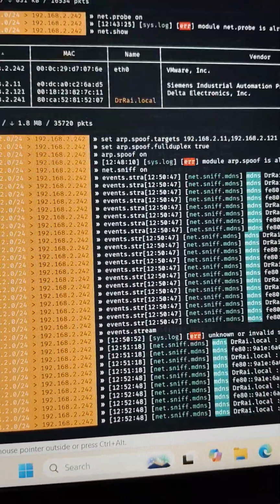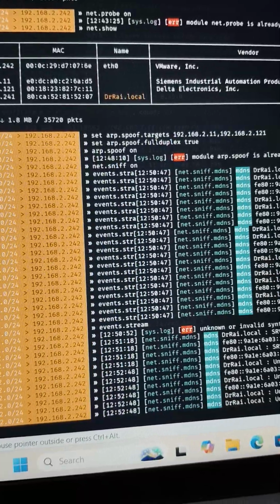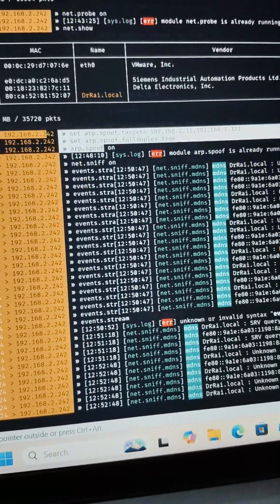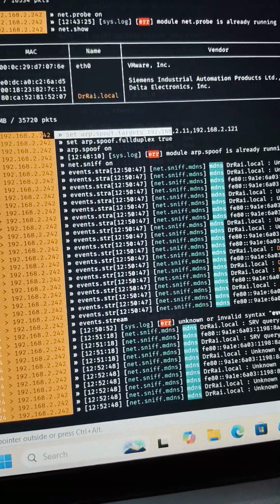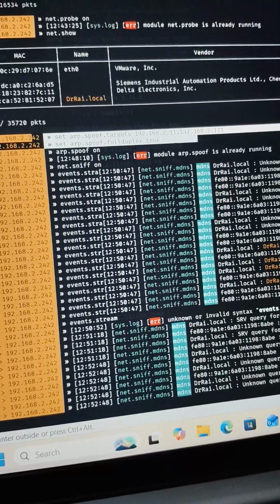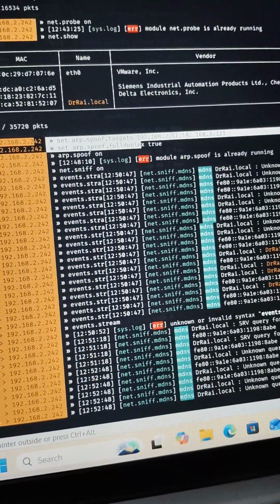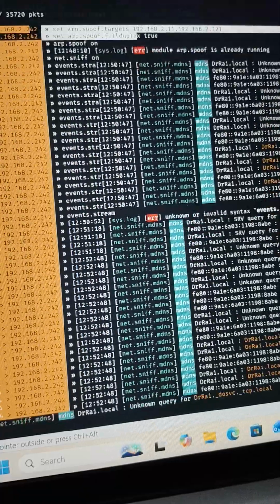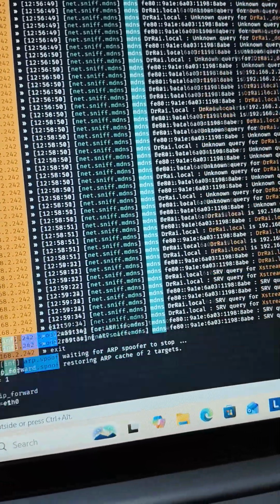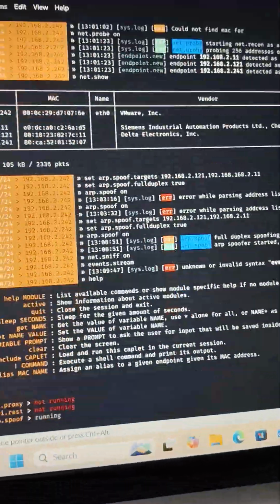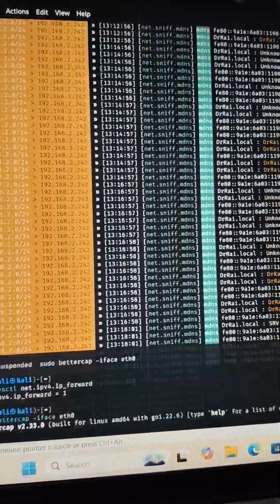Now what we have to do is perform the spoofing. So what I have done, you can see that the ARP spoof target, I have just given the target list and the ARP spoof command, and then finally we are sitting in between the PLC and HMI.